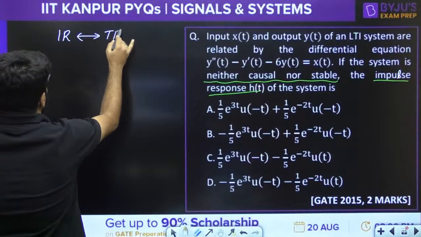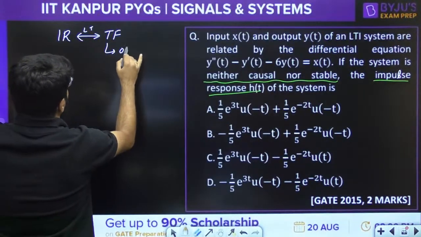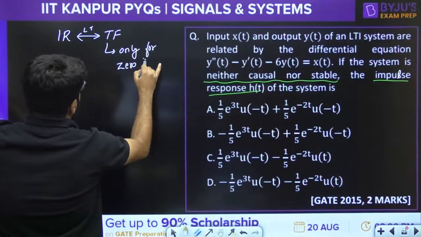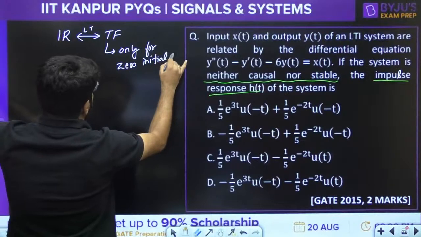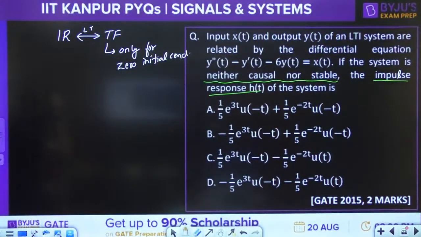Impulse response and transfer function are a Laplace transform pair, and the transfer function is defined only for zero initial condition.